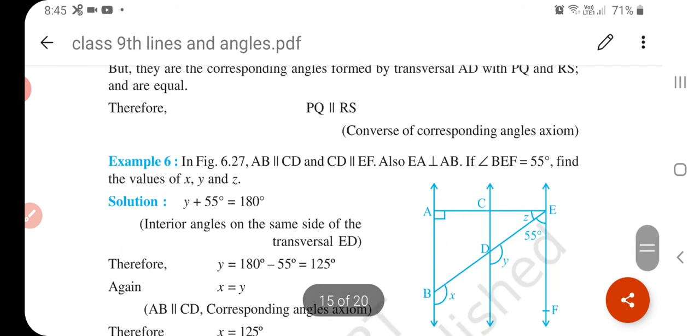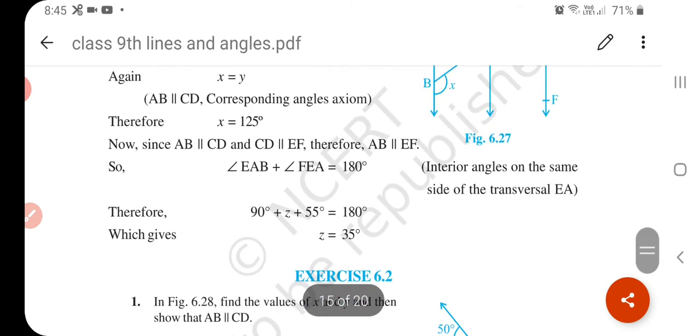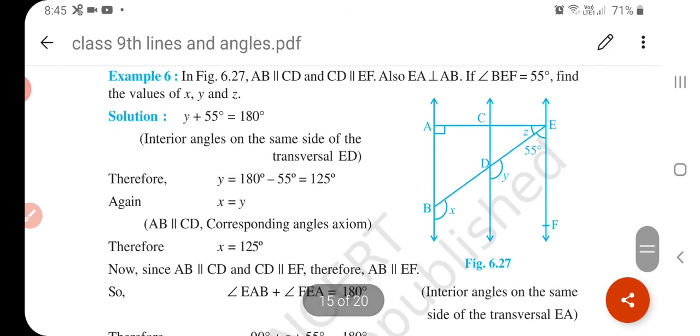Understand? So these axioms help you to prove the sums, because axioms are the universal truth. This will help you to prove other sums. Okay, now example 6. AB is parallel to CD and CD is parallel to EF. Also EA is perpendicular to AB. If angle BEF is equal to 55 degrees, find the values of x, y and z.